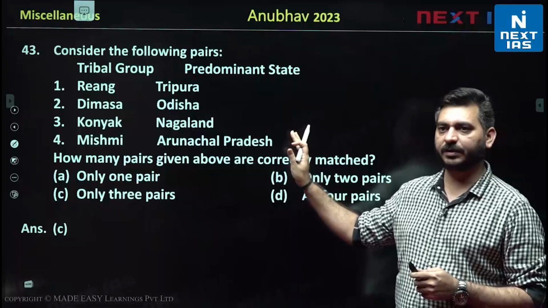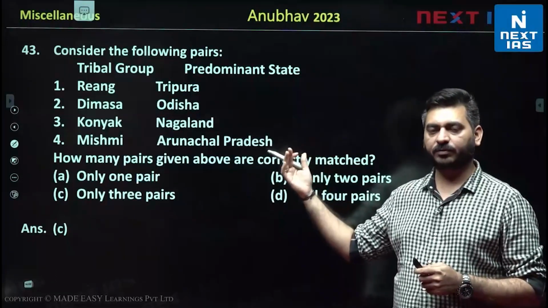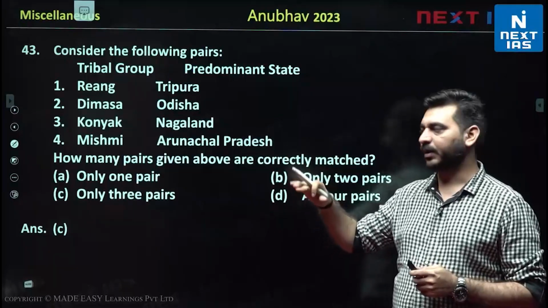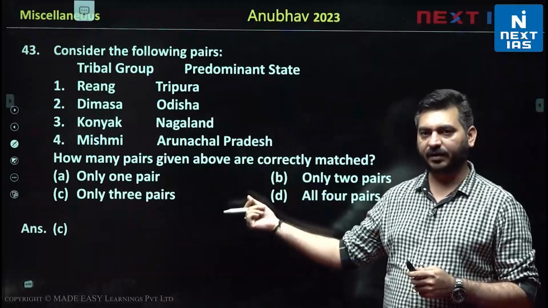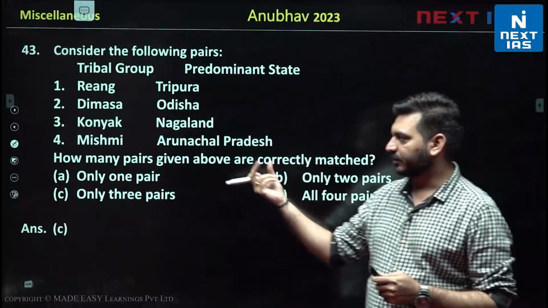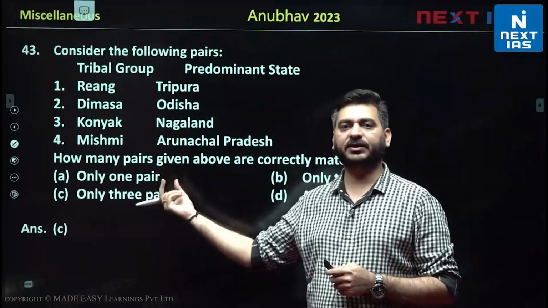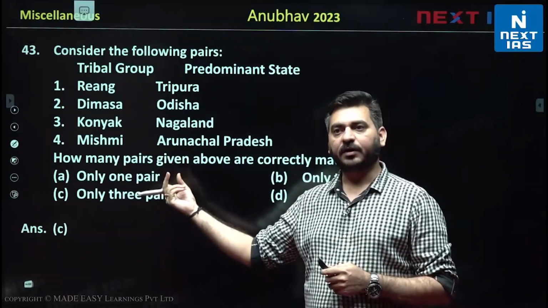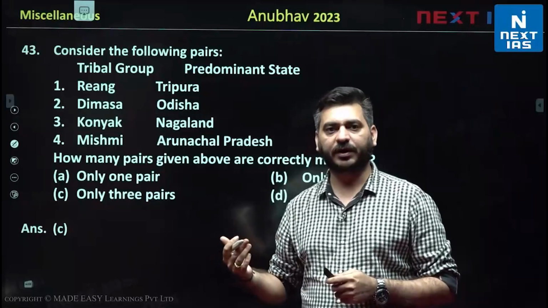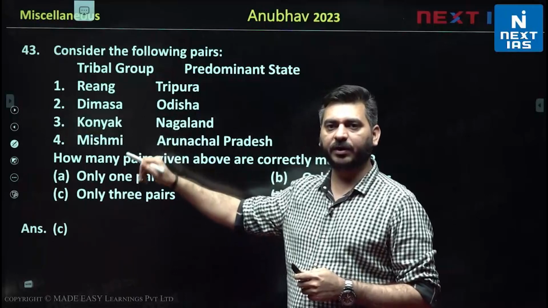Moving to the next question, again a very important question, that is basically the pair of tribes and the states to which they belong, and they are asking how many pairs are correct. Again, from the format of last year's UPSC exam, instead of asking which pair is correct, they are asking how many pairs are correct. So now if you see these pairs, all these tribes were in the news, and that's why they have been asked over here, right? So it basically increases your probability of getting it in the exam. Maybe not all the same, maybe few, maybe one, maybe two.